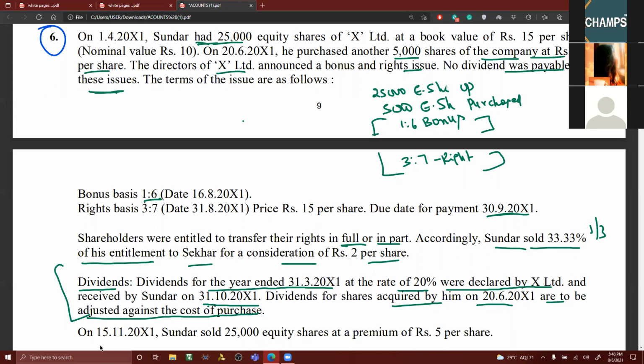Next, he himself has clearly mentioned a hint. You are so lucky. Dividends per share acquired by him are to be adjusted. Even this, in some problems it won't be there. This particular statement won't be there. Whether the statement is there or not, when you purchased on 20th June 2011, of course, these shares were in the hands of somebody last year, but I am not the holder of it. Since as on the date of declaring the dividend, I am receiving it.